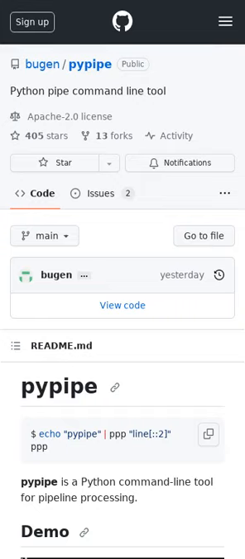pypipe is a Python command line tool for pipeline processing. It is a single Python file that uses only the standard library. pypipe can be used to create custom commands, generate code, and much more.